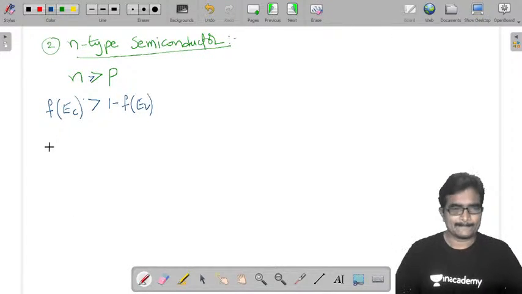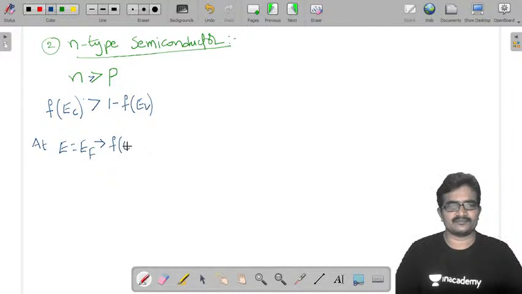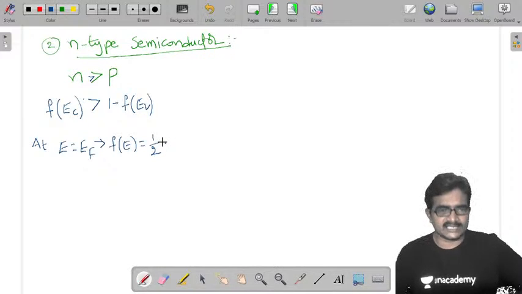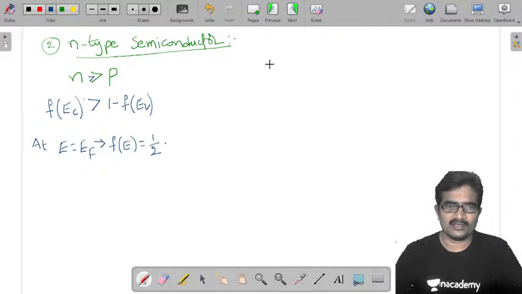And we know that at E equals EF, f of E becomes 1 by 2. Now I am placing all these things in a plot. On this axis I am going to take the energy.